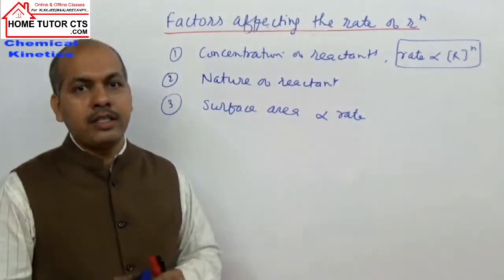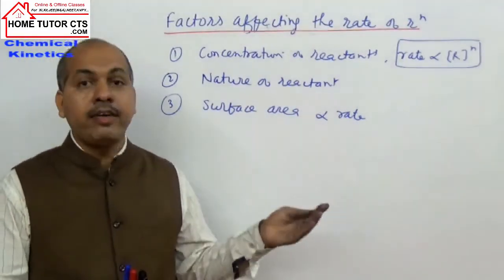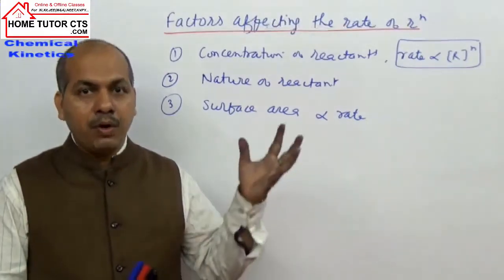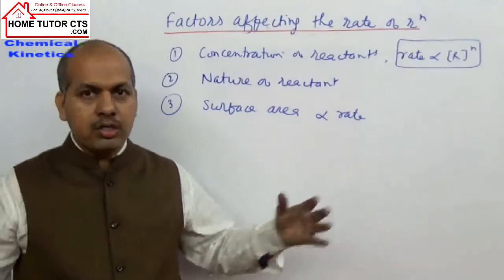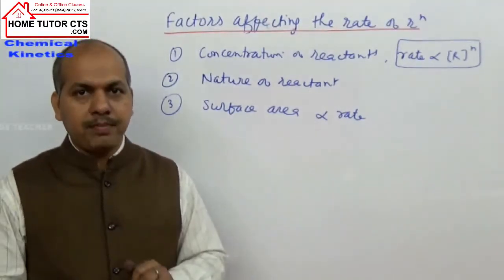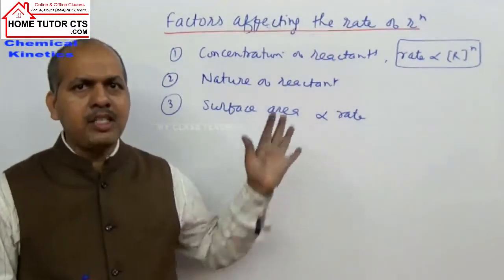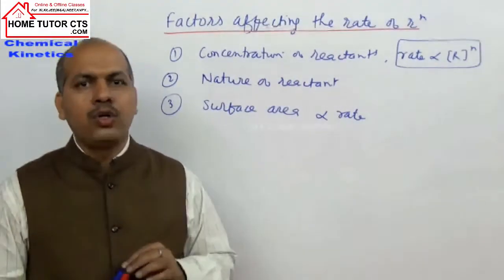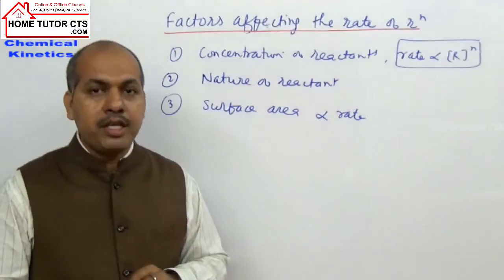Commonly, catalysts are taken like finely divided nickel or zinc dust, means in powdered form, or iron chips, scrap iron, or copper turnings. In all the cases, the main purpose is increasing the reactant's surface area.